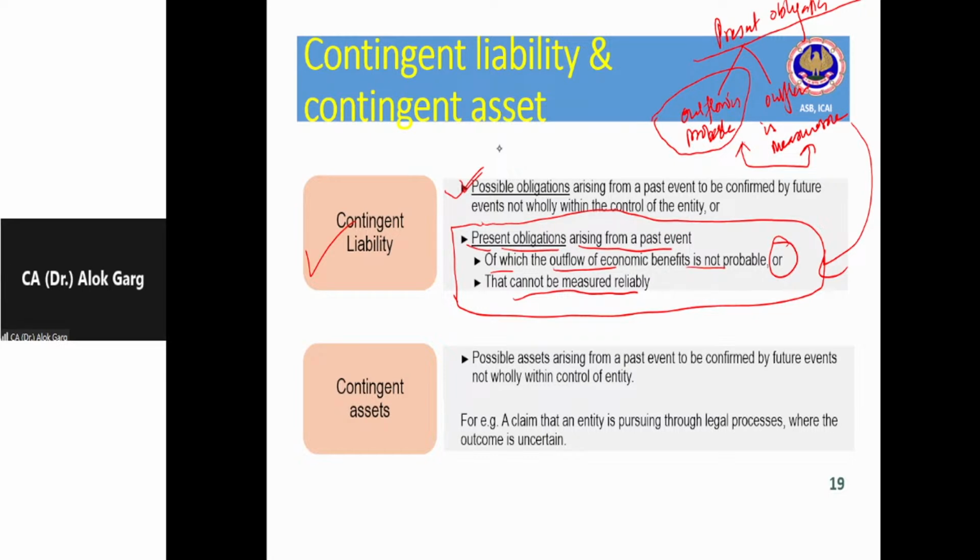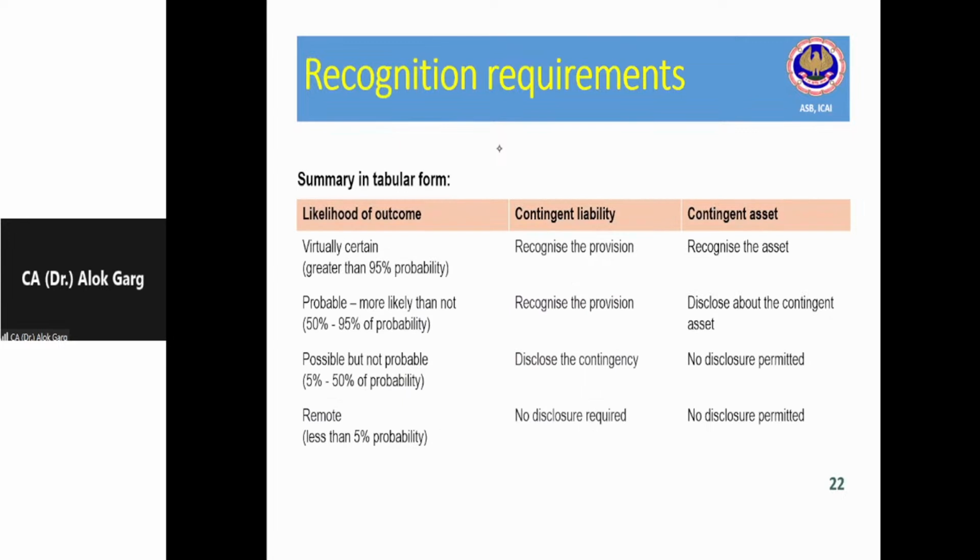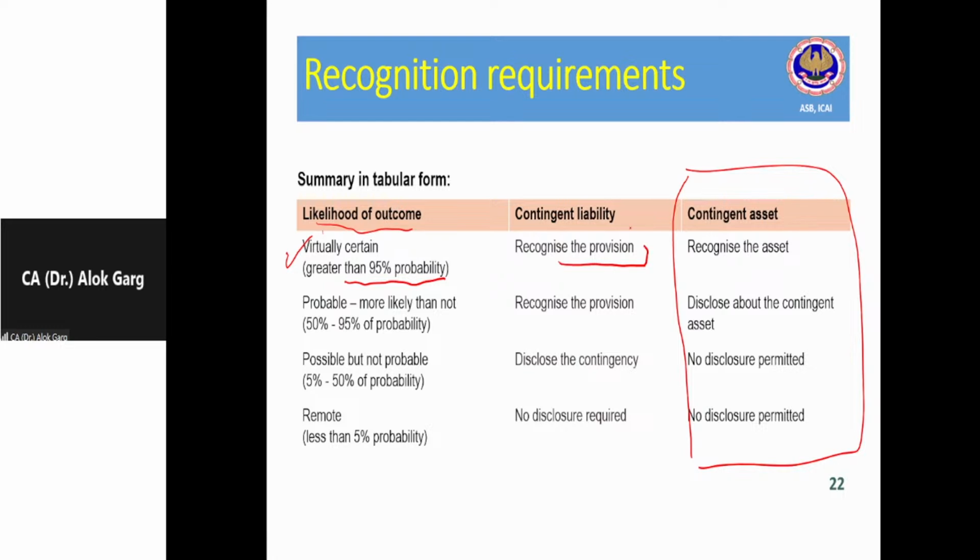Now, what is the difference between possible, probable, and remote? Right. Let's talk about first of all conditions so that you will be able to understand this. So guys, let's forget about the contingent assets, discuss contingent liability and provision first. Likelihood of the outcome. For example, there is 95% probability that this outflow will happen. So in that case, this will be the provision. It is more than 50%. If it is probable, it means more likely than not.